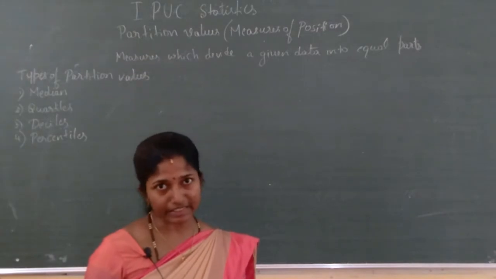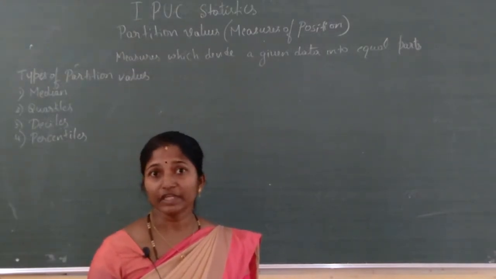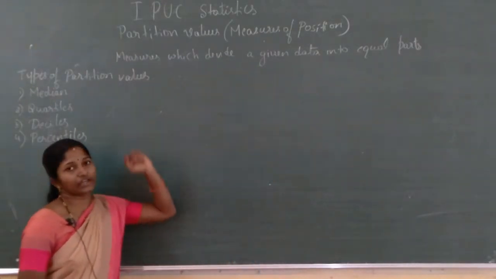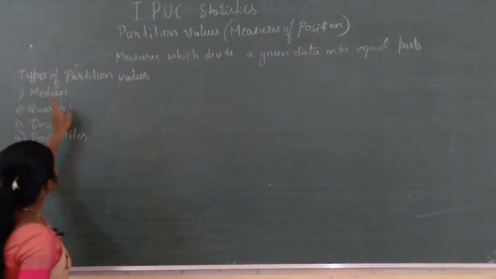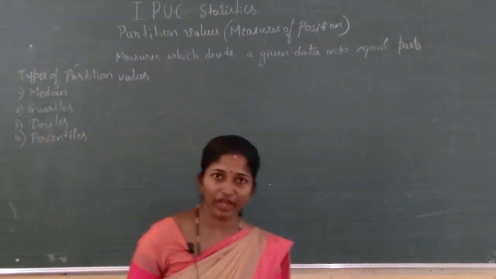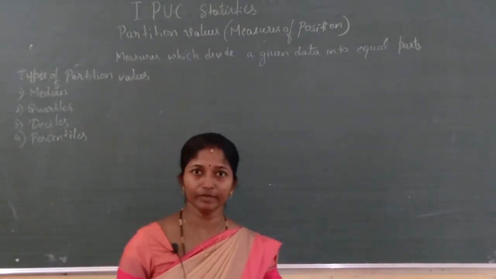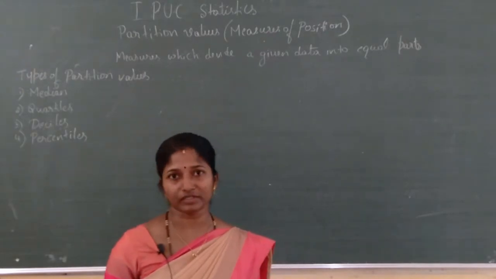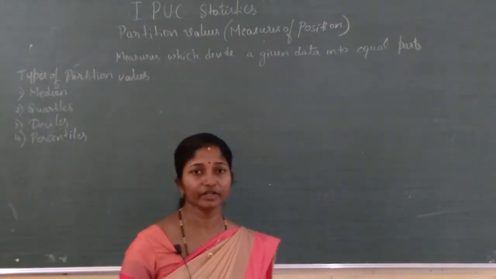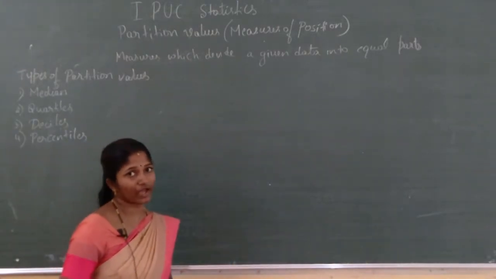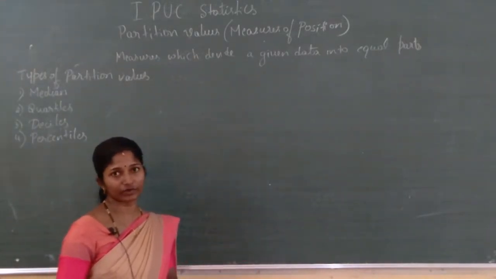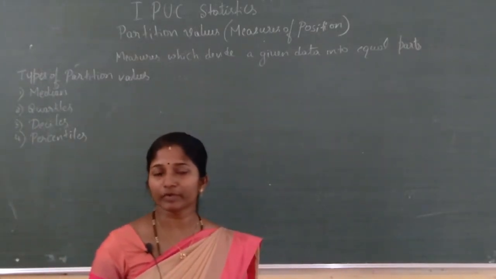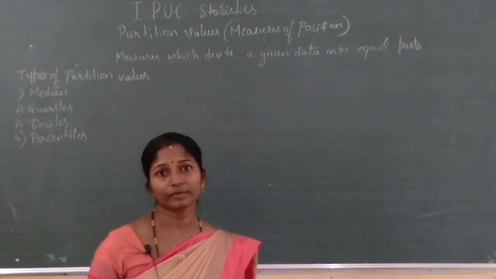Measures of central tendency, in that we have studied mean, median, mode, geometric mean and harmonic mean. See here partition values. In the partition values I have written median. We have already studied median. But what do you mean by median? Median means two equal parts. We are getting two equal parts. That is the median. Here in the partition values, that is a part of central tendency only. If you know about median, it will become easy to study the other partition values.